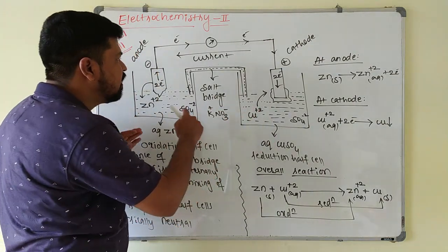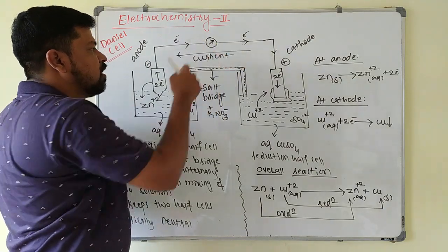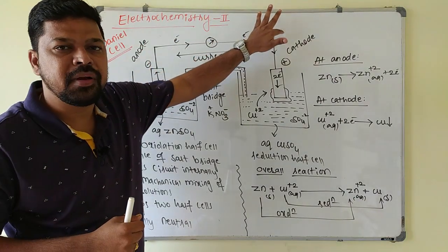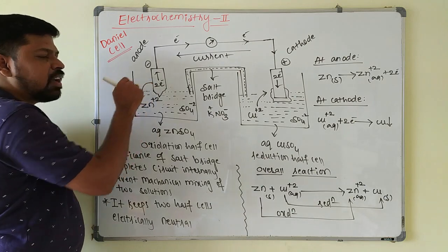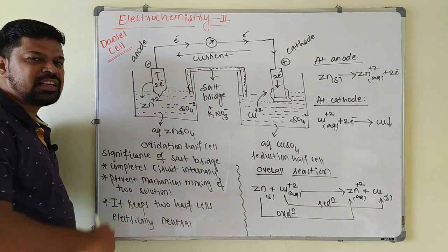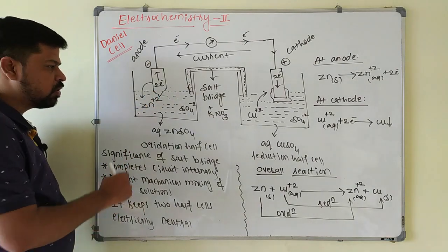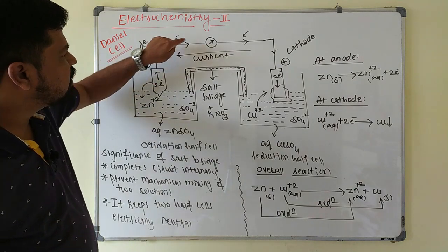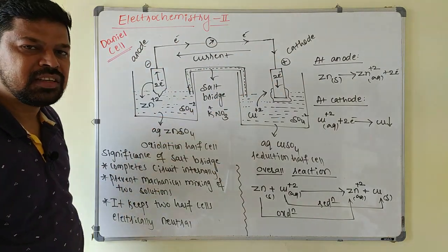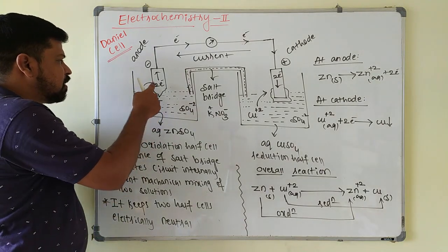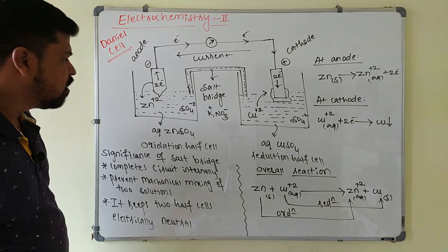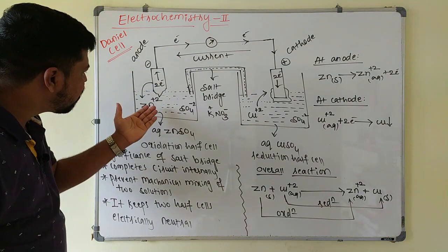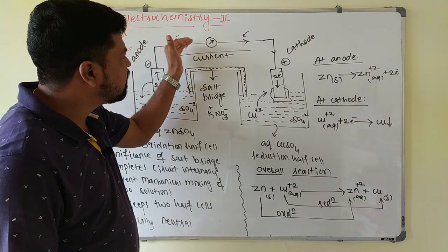Whenever these two half cells are connected externally through a wire and a voltmeter, electrons start flowing from zinc to copper. At the zinc electrode, the anode, oxidation takes place and the zinc atoms go into the solution as Zn2+ ions, leaving behind 2 electrons. These electrons flow through the external wire and are received by the reduction half cell. Continuously, zinc atoms go into the solution as Zn2+ ions, so that the zinc rod dissolves continuously.